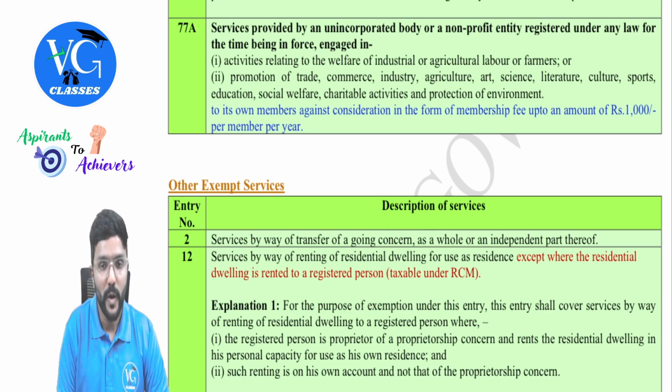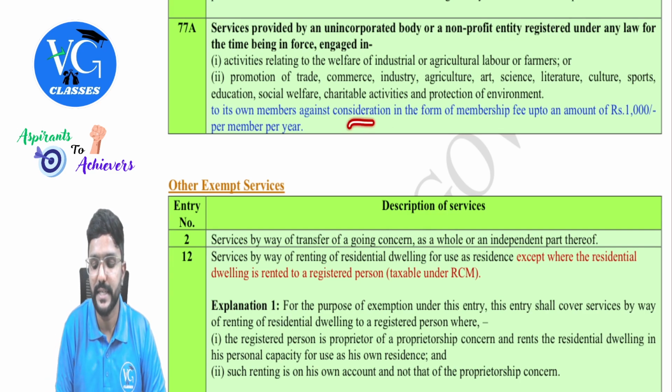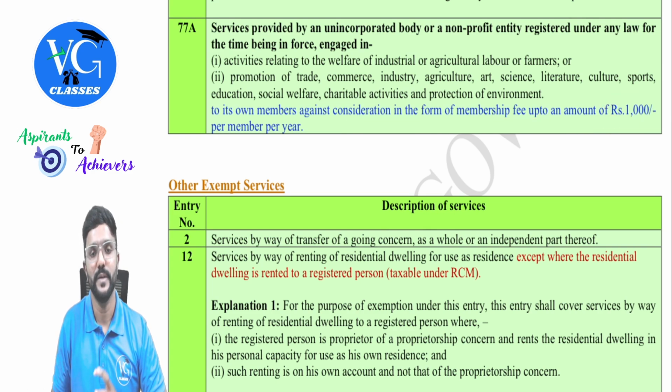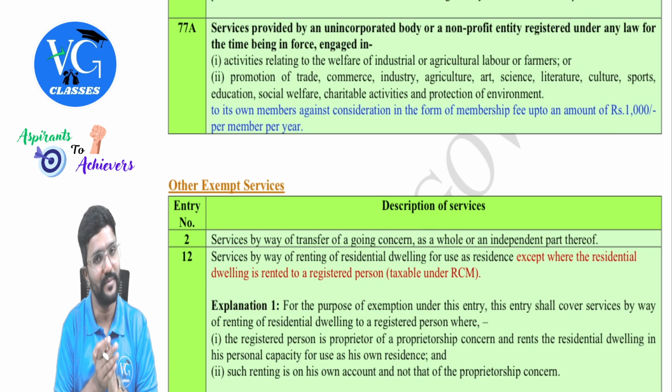Or for the promotion of trade, commerce, industry, agriculture, arts, science, literature, culture, sports, education, social welfare, charitable activities, and protection of environment, to its members against a consideration in the form of membership fee up to 1,000 rupees per member per year. So if they are charging membership fees to their members, if it is up to 1,000 rupees per year per member, exempt. If it is more than that, fully taxed.